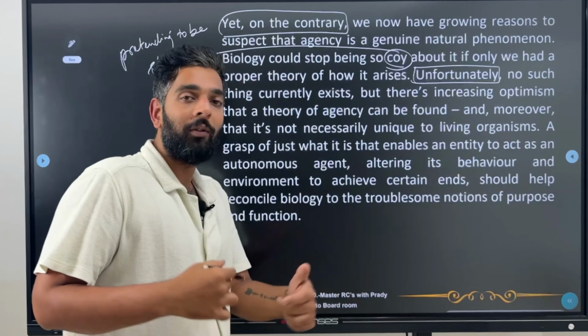There's no such theory that currently exists, but there's increasing optimism that a theory of agency can be found, and moreover that it's not necessarily unique to living organisms. That means what? This theory is not only for living organisms. A grasp of just what it is that enables an entity to act as an autonomous agent. Autonomous, guys, what does this word autonomous mean?